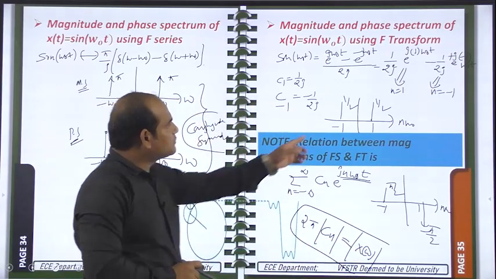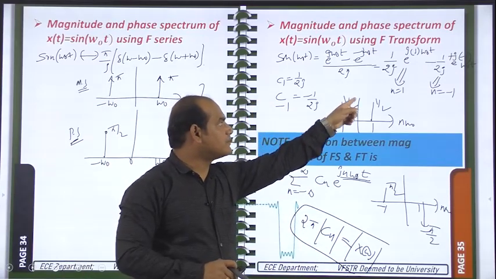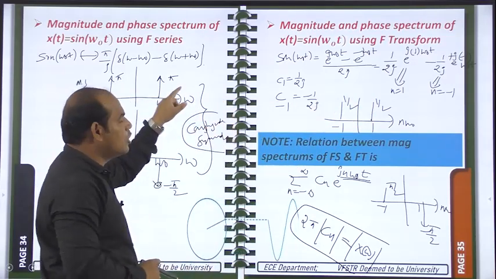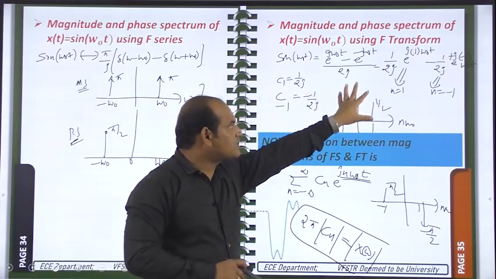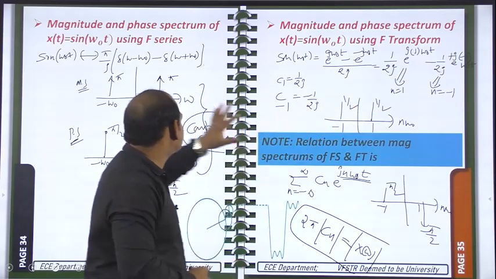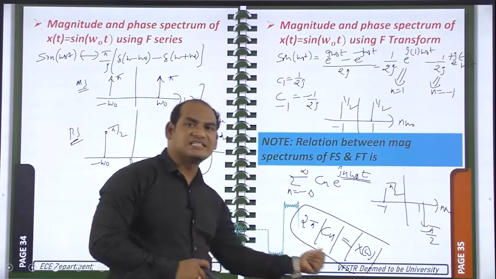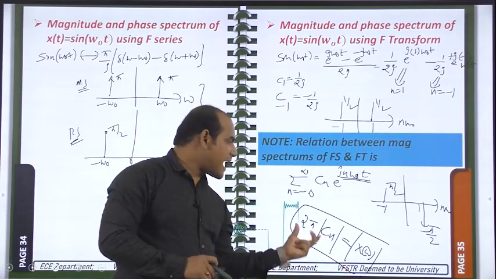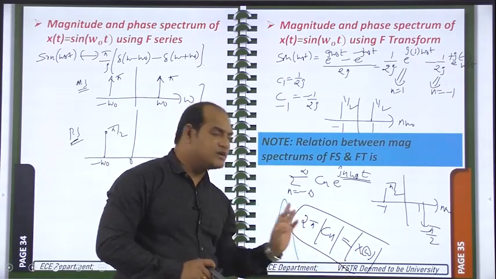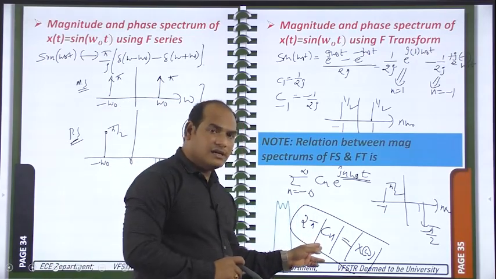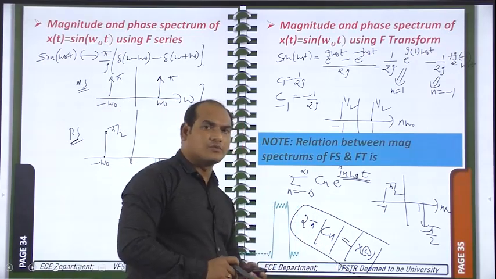Just if you multiply with 2 pi, 2 will be cancelled, pi will come. So we can convert the spectrum of the Fourier series into the spectrum of the Fourier transform just by multiplying with 2 pi. So this is the relationship between magnitude spectrums of the Fourier transform and Fourier series: 2 pi into magnitude of Cn is equal to magnitude of X of omega. That is the thing.